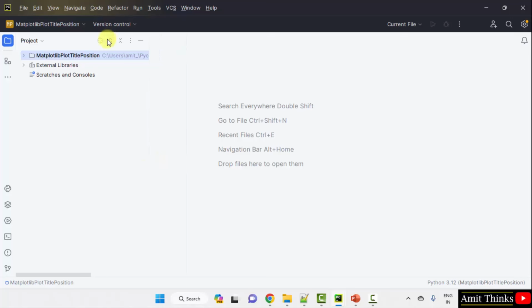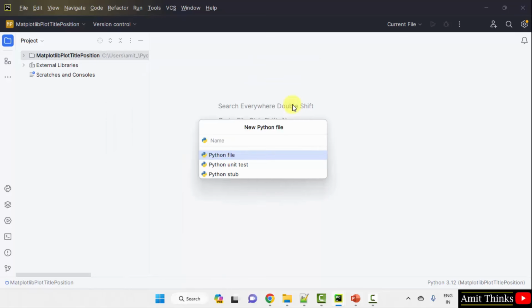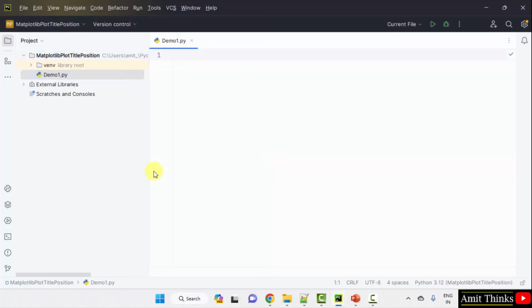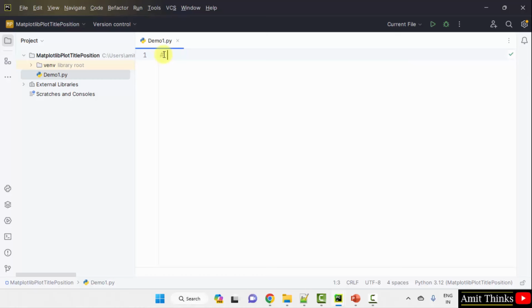Now let us add a Python file. Right click on the project and click Python file. Now you just need to add the name of the file and it will automatically add the .py extension because Python file is selected by default. Press enter. On pressing enter, the file is visible and the extension is also visible, demo1.py. On keeping the cursor, the location of the file is visible. Now let us begin the example.